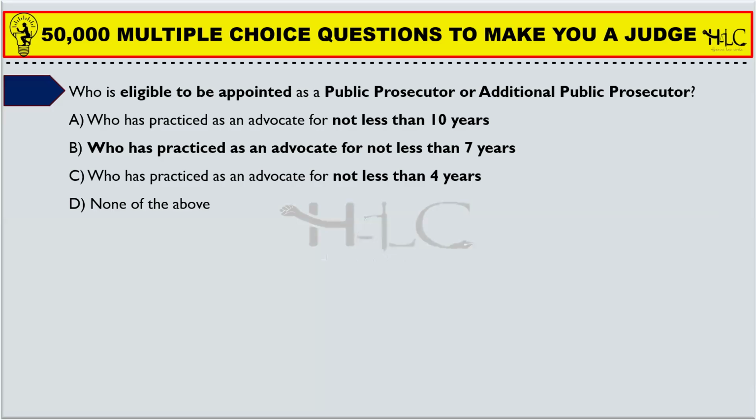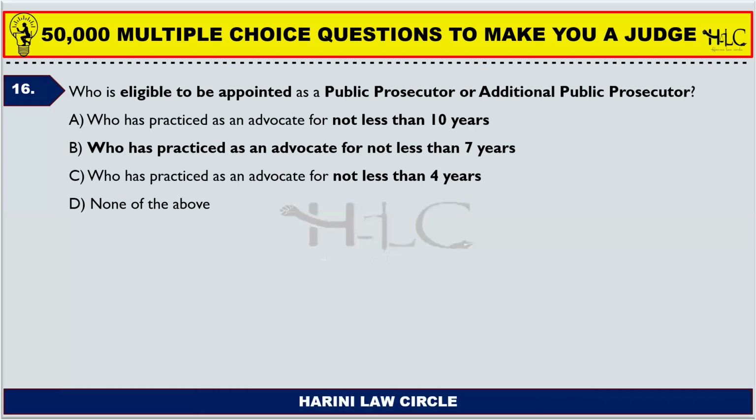On the consultation with the sessions judge, the district magistrate prepares it and sends it to the central government or state government, and the central government or the state government, with the consultation of the High Court, appoints the public prosecutor or may appoint the additional public prosecutor. So who is eligible to be appointed as a public prosecutor or additional public prosecutor? The correct answer is, who has practiced as an advocate for not less than 7 years.